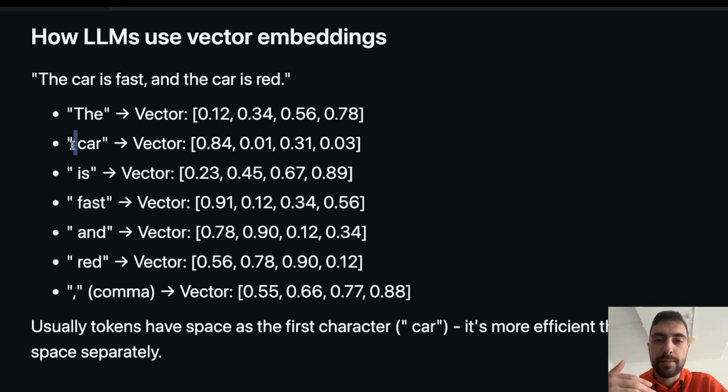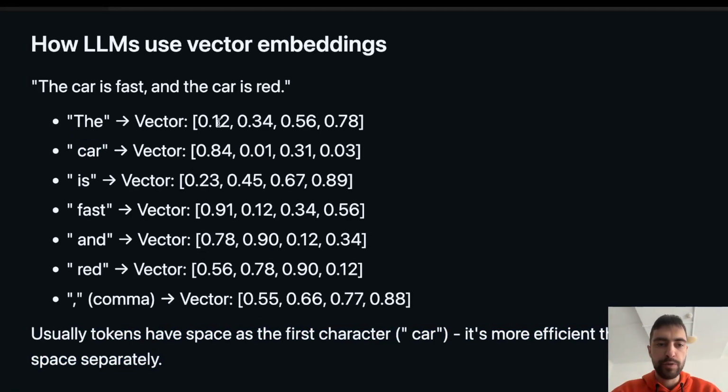This proved to be the most efficient way to tokenize, and I explained that here. So this is in reality how tokens work. Just a reminder, in reality, these vectors will be thousands of numbers long, because just 4 numbers is not enough to encode the difference between the and car and is and fast.